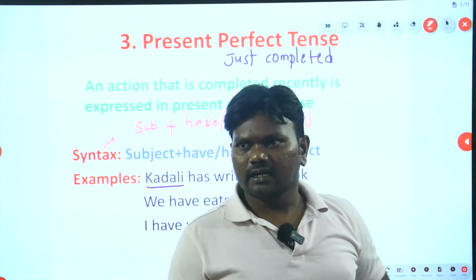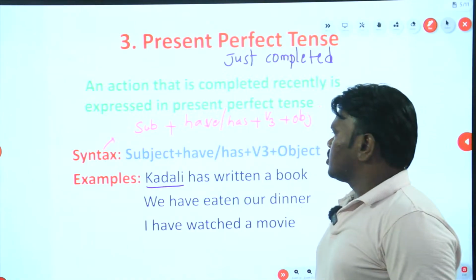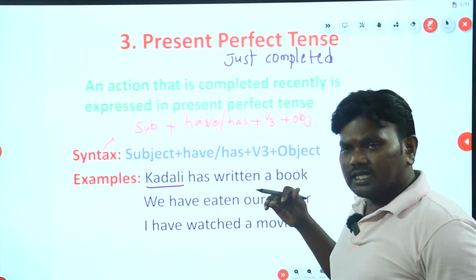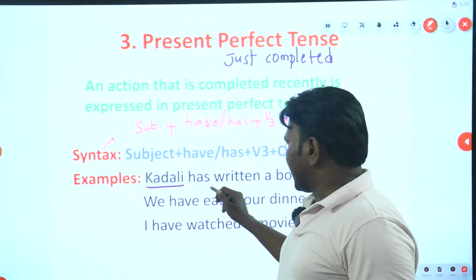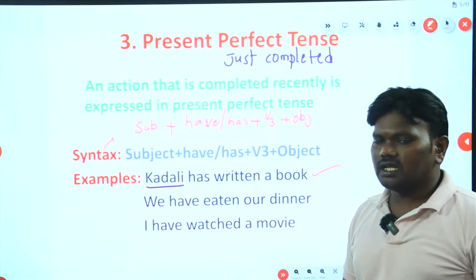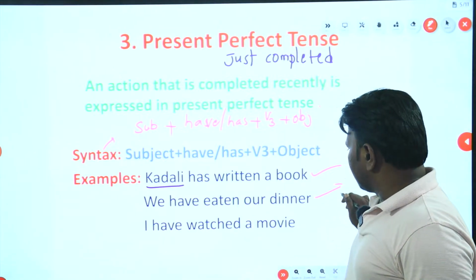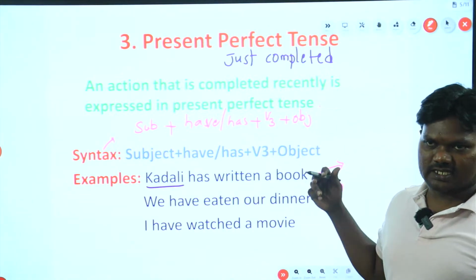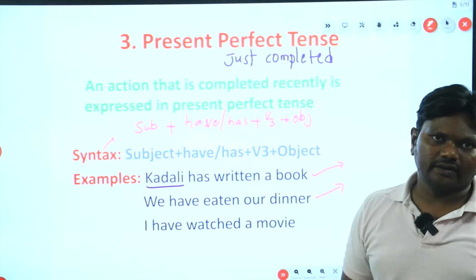Kadali is a writer. Okay, just two more minutes. We'll finish this tense. Okay. So Kadali is a writer and she wrote a book. That's why, and the task of writing that book is completed very recently. Kadali has written a book. Understood? Next, we have eaten our dinner. Okay, the task of eating dinner completed very recently. That's why we are saying this sentence in present perfect tense. We have eaten our dinner.